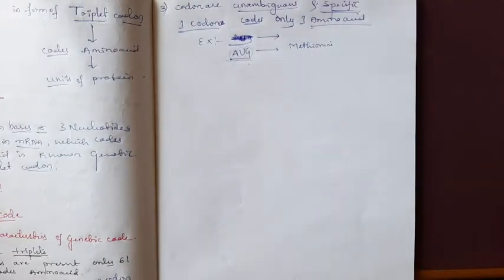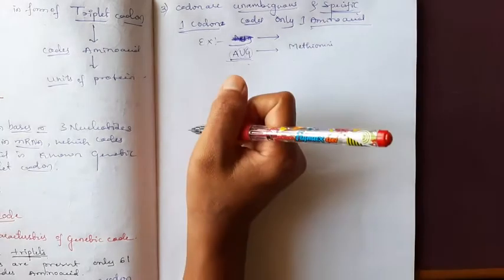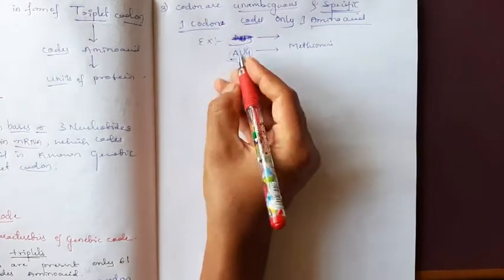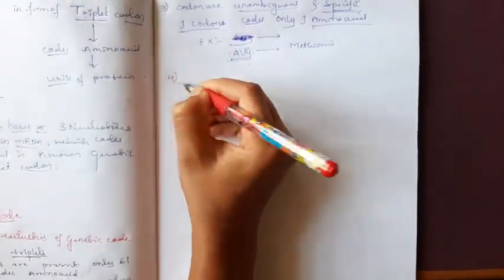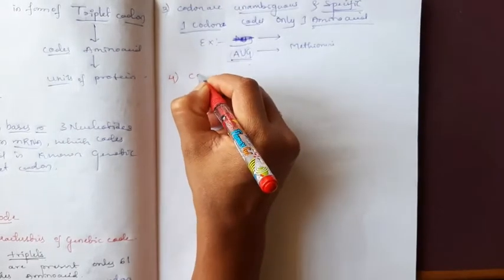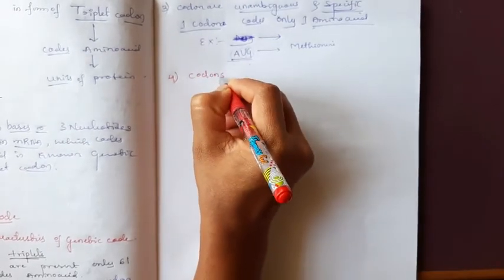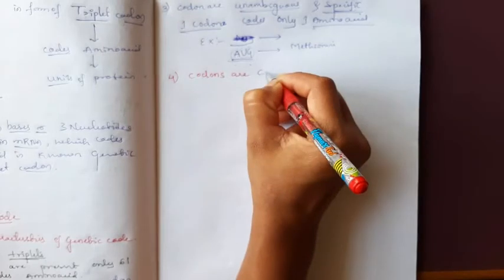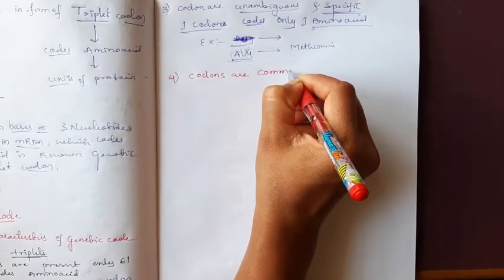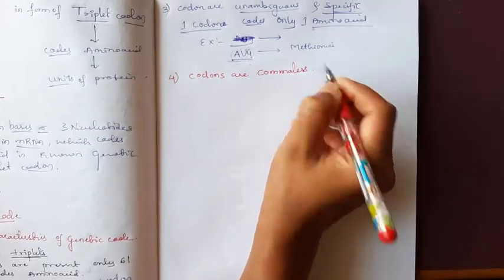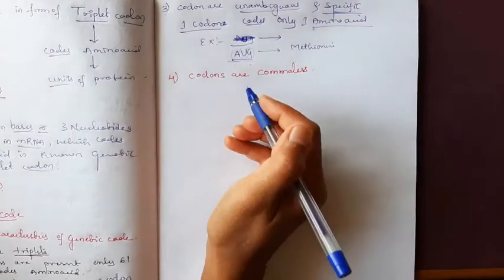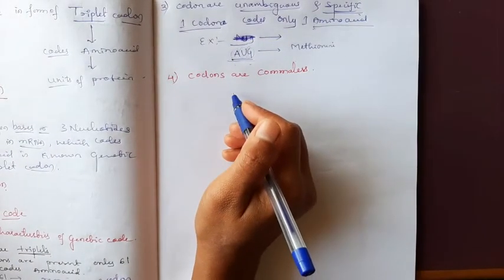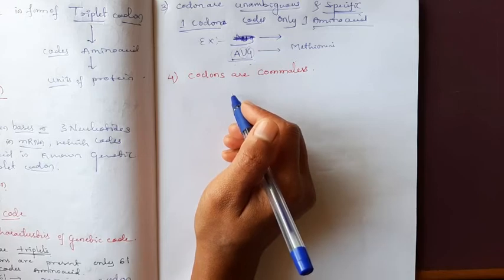Here, codons are continuous. I will use the word commaless. Codons are commaless means the codons are read in an mRNA in a continuous fashion.